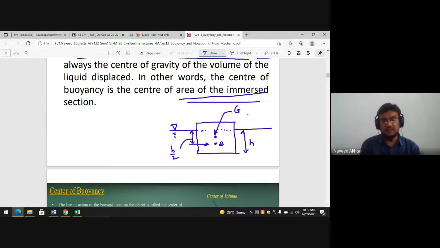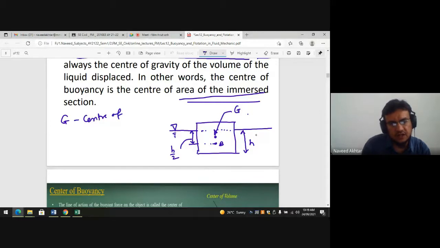So the center of buoyancy is the center of area of the immersed section. Here it is B. This is your center of buoyancy, and G is the center of gravity, and B is the center of buoyancy.